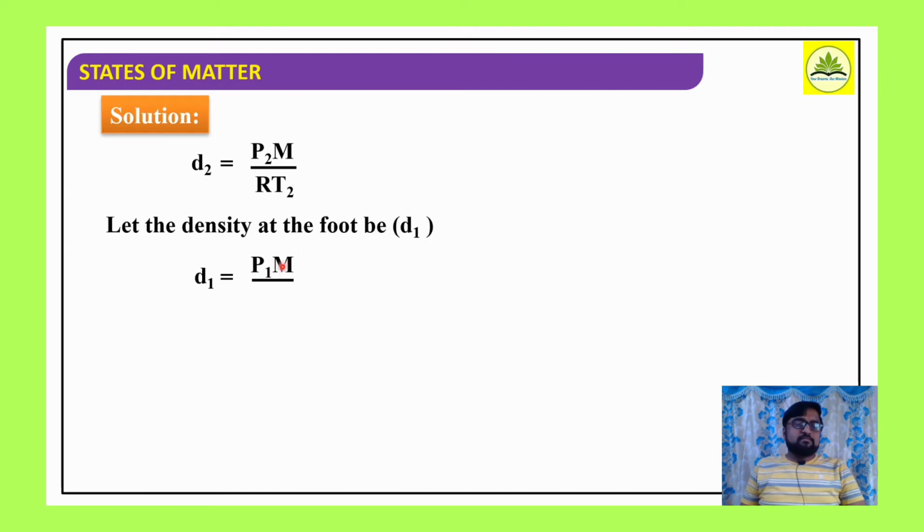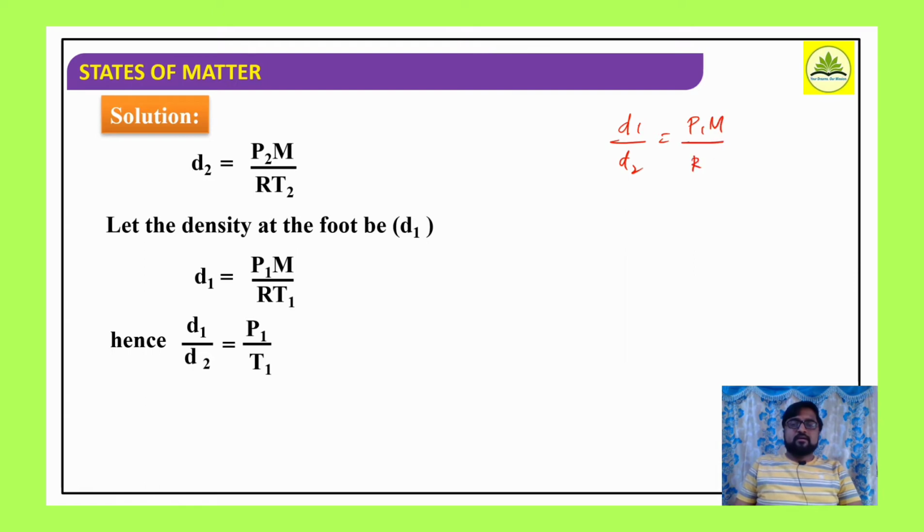Here the molar mass remains the same. Now if you take the ratio of these two, D1 by D2 is P1M divided by RT1 into RT2 divided by P2M, since D2 is in the denominator, we take it in reciprocal form.